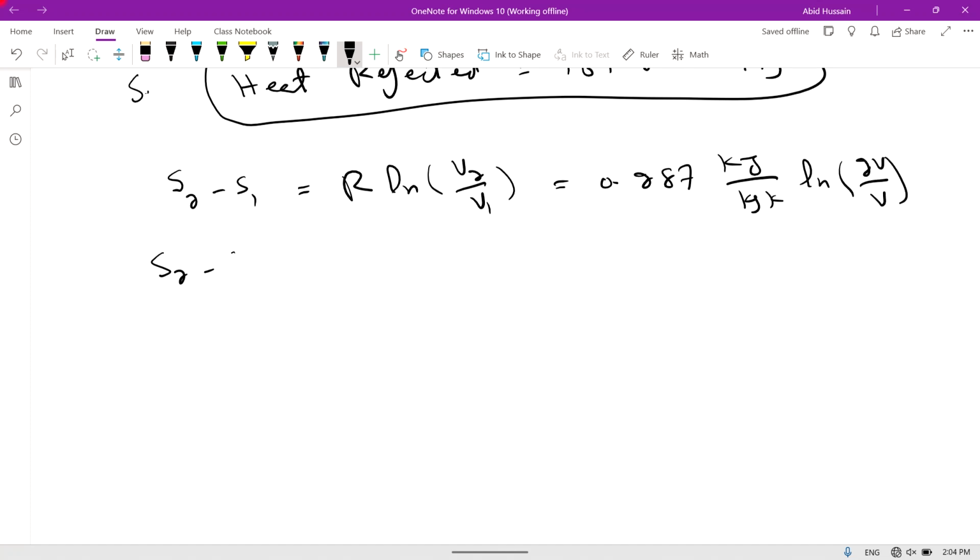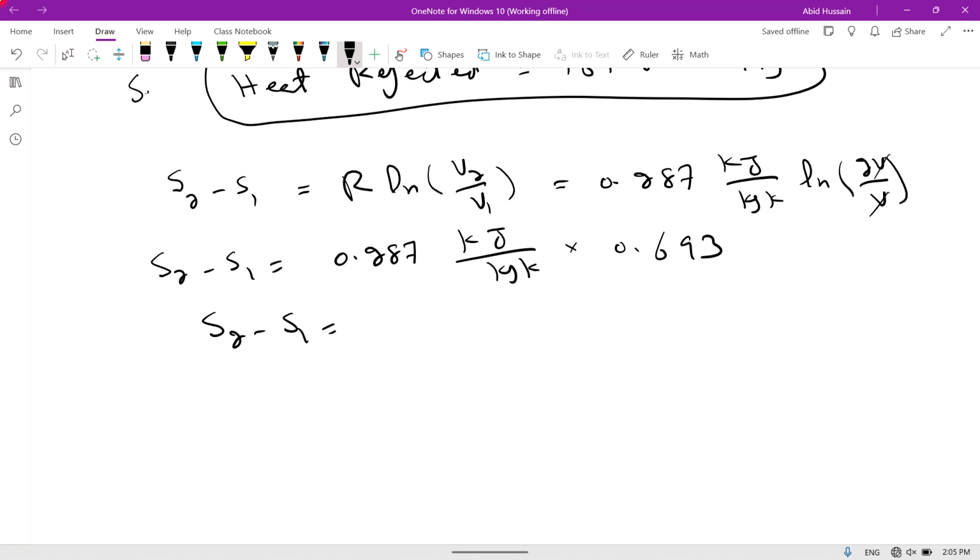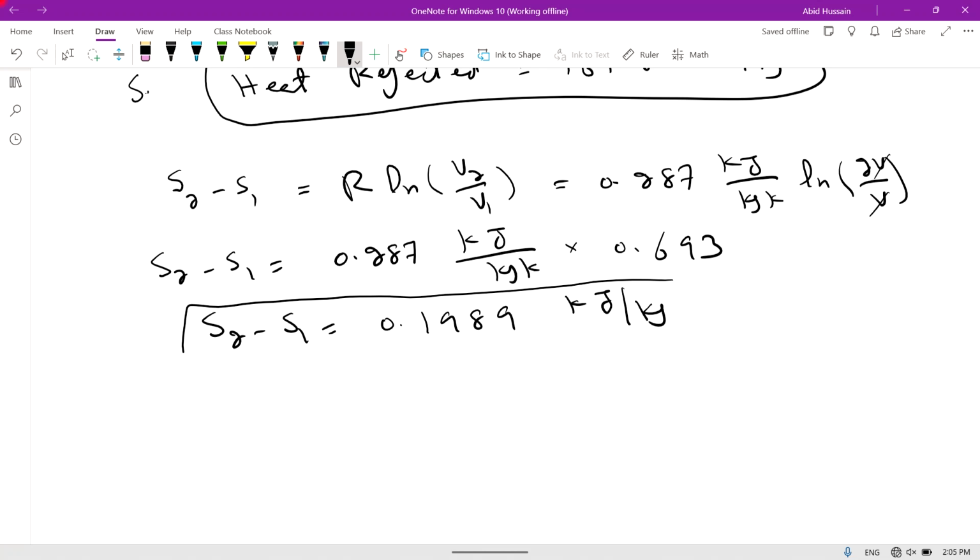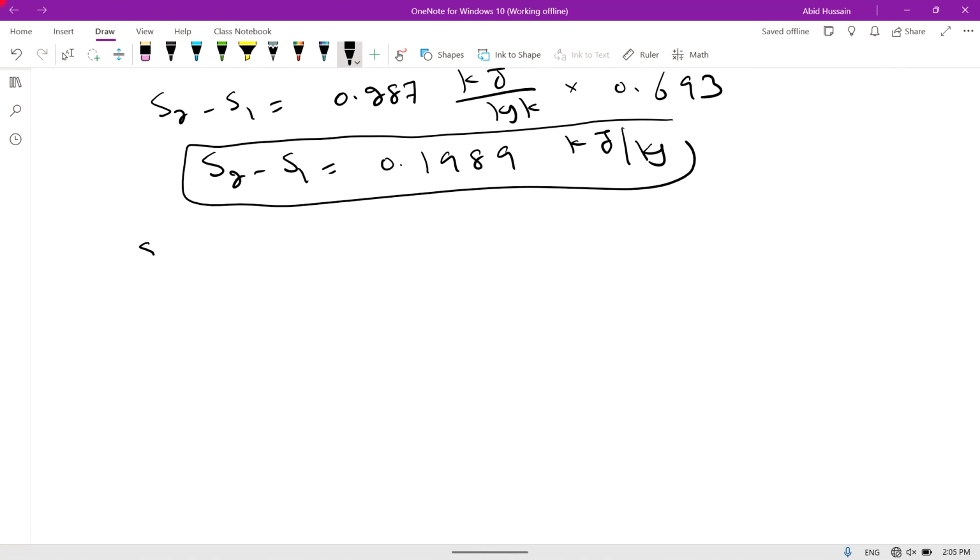So S2 minus S1 is equal to 0.287 kilojoule per kilogram per Kelvin, V will be cancelled with V, and natural log of 2 is equal to 0.693. Multiplying 0.287 by 0.693, S2 minus S1 is equal to 0.1989 kilojoule per kilogram per Kelvin.